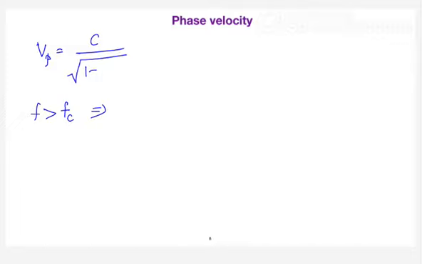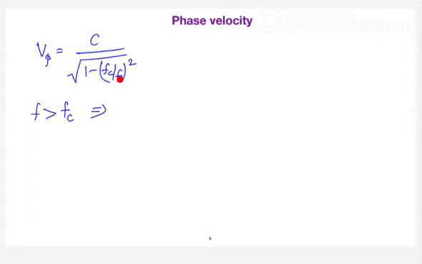So when the frequency is greater than the cutoff frequency, what is your phase velocity going to become?